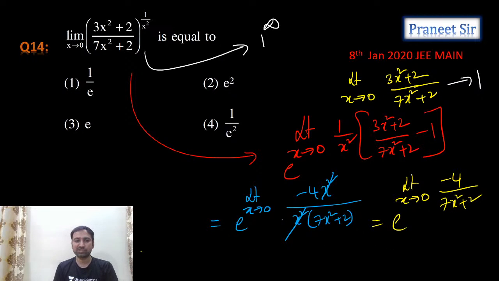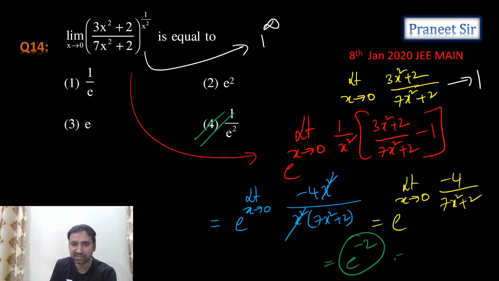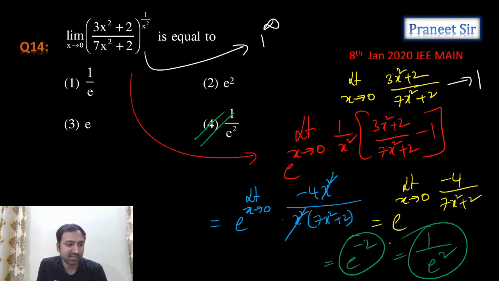Now substitute x equals to 0. If you substitute x equals to 0 here, how much do we get? Are we getting e power minus 4 by 2, which is e power minus 2? Yes, e power minus 2 is the answer. So e power minus 2 is nothing but 1 by e square, guys. 1 by e square is the answer. Fourth option is correct. Yes, Sanidhya, you're right. Perfect. So guys, understood now? Any doubts in this? Anyone has any doubts?